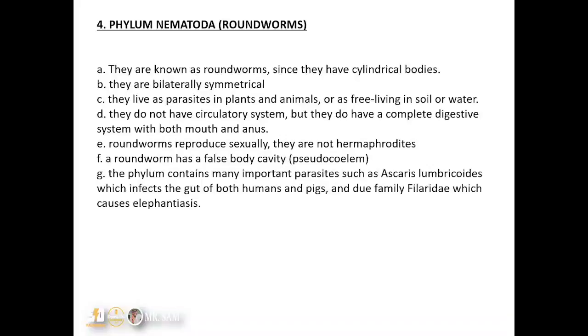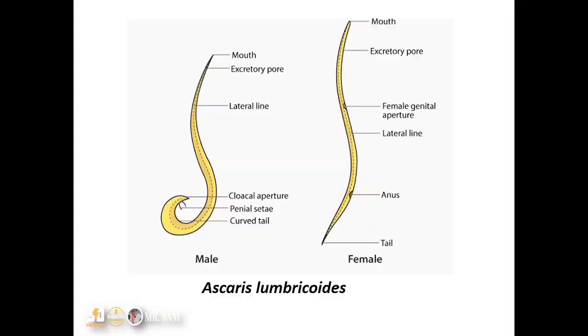Now, the roundworms reproduce sexually. They are not hermaphrodites, right? So the different sexes are found in different organisms. Now, the roundworm has a false body cavity, and here they are partially lined by mesoderm. All right, so the phylum contains many important parasites such as Ascaris lumbricoides, which infects the guts of humans, and we also have the filarial worms, which cause elephantiasis. Now, this is a typical example of Ascaris lumbricoides with distinct male and female organisms.